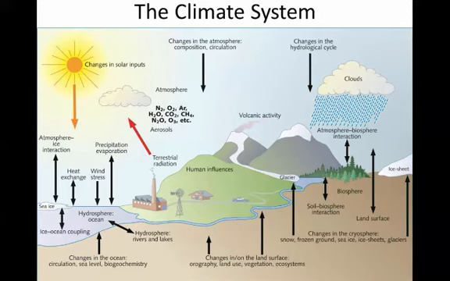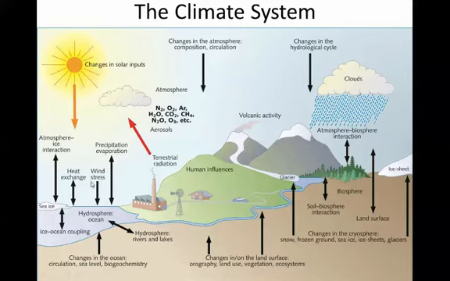Here we represent that again by showing different pieces of the climate system, the cryosphere, including sea ice, glaciers, ice sheets. The hydrosphere, the water sphere, includes the ocean, rivers, lakes. Glaciers could also be considered part of the hydrosphere, clouds and precipitation as well, including snow. We also have changes in solar inputs affecting the climate system, whether that be from just the general intensity of the sun over time or sunspot activity on the sun.